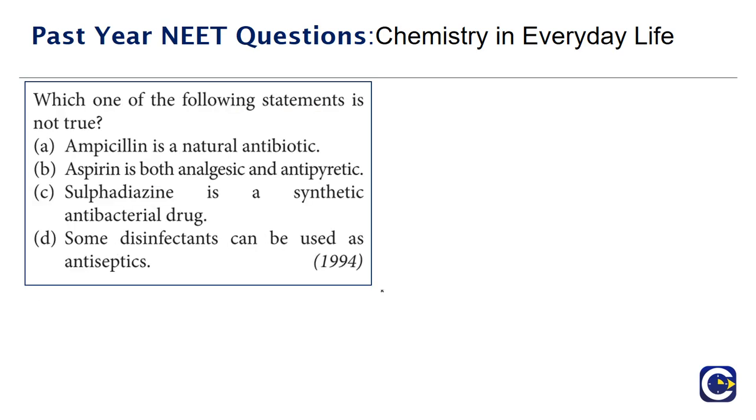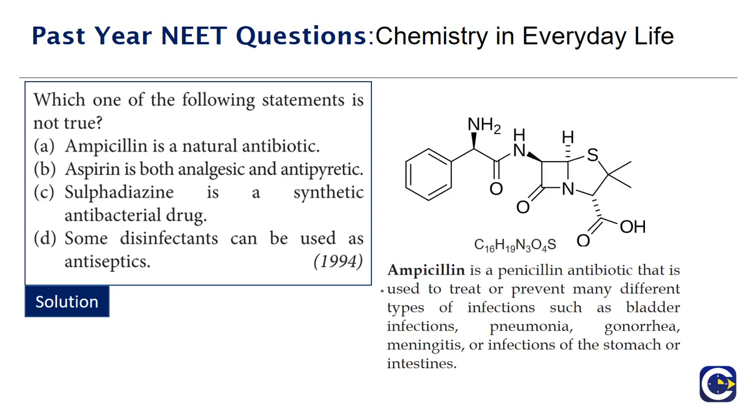Moving on to the next question. This is the question that has come in 1994. Which one of the following statements is not true? The first statement is ampicillin is a natural antibiotic. Now, ampicillin is an antibiotic that comes from the penicillin family. It's a derivative of the penicillin. The chemical formula for this is C16H19N3O4S, and it is not a natural antibiotic.